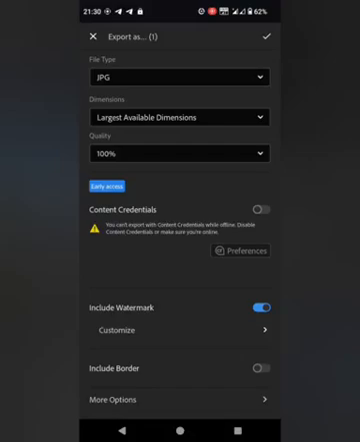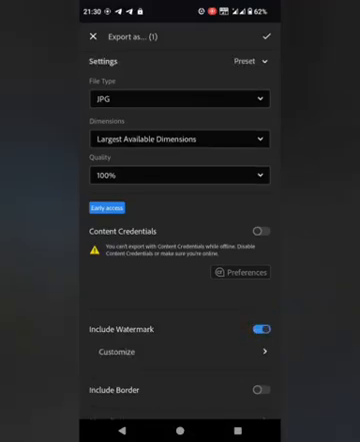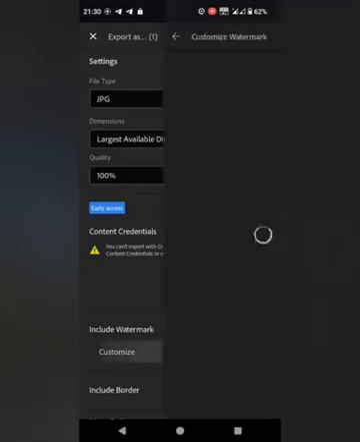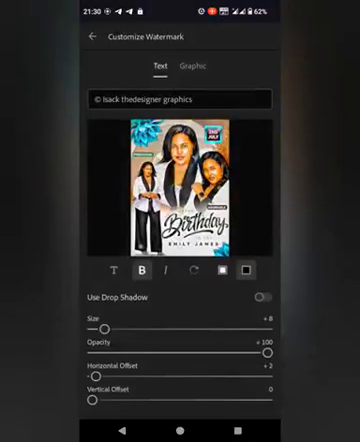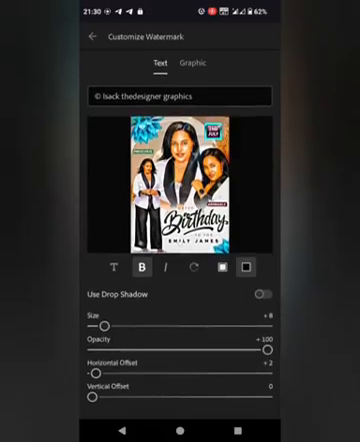I'm going to include watermark in this, but in yours you may not include. So customize, and then the file name, I think you're seeing the text there as Isack the designer graphics. So that's watermark, so no one can steal your design. Okay, yes, you can place it anywhere. Balance the size, you can increase the size or reduce the size like that. So opacity, you can also increase, decrease, or reduce it a bit.